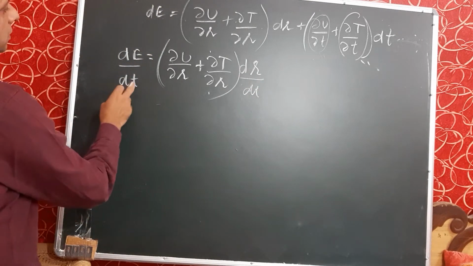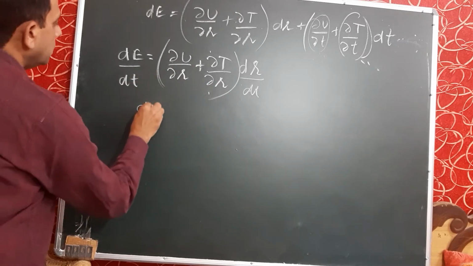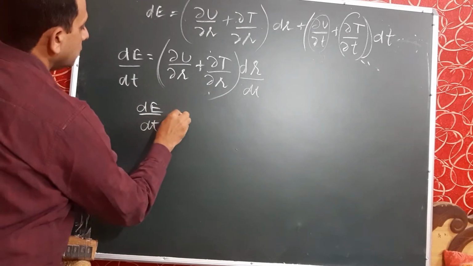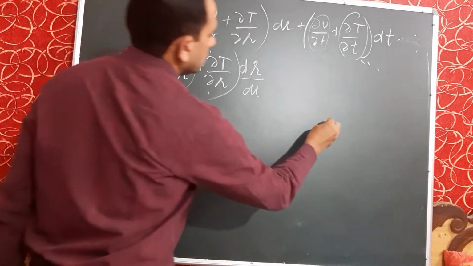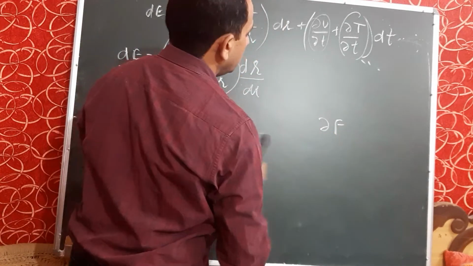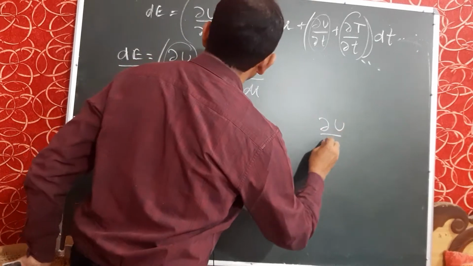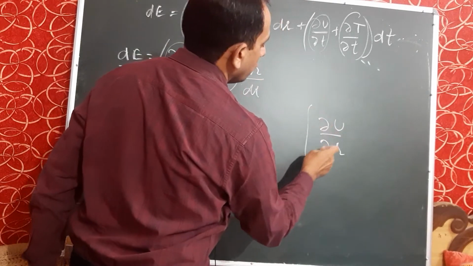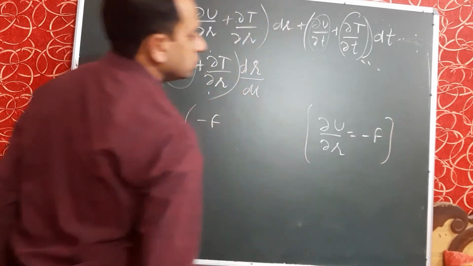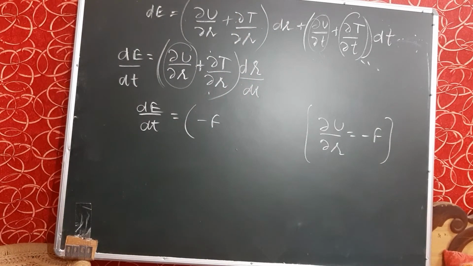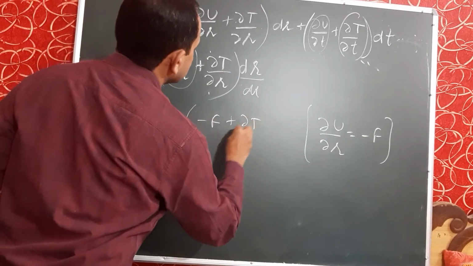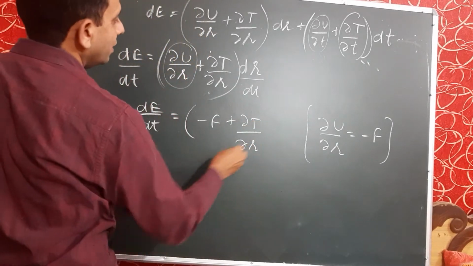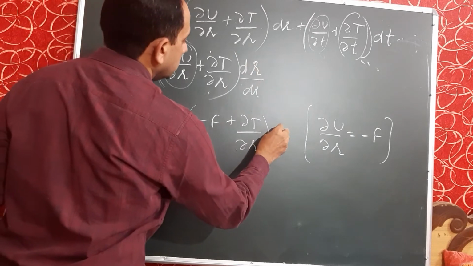So dE upon dt is equal to minus F, because according to the definition of a conservative force, the derivative of potential energy is minus force, or F is equal to minus the gradient of potential energy. The second term will remain as it is: curly T upon curly R into dr upon dt.